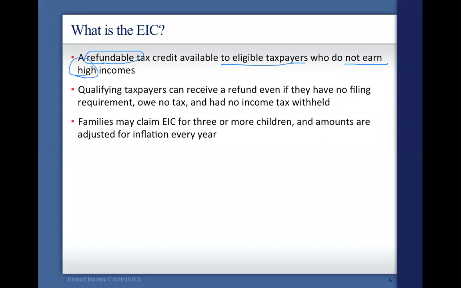they earn that income through, and that they get a refund even if they have no filing requirement, owe no tax, and had no income tax withheld whatsoever. So they have a job and they, for whatever reason, had no income withheld at all, and that was okay. Obviously that's not a realistic expectation. This amount of this credit will refund them the amount of whatever the calculation for the credit will be. So it's a very, very popular credit for people that are not high income earners.